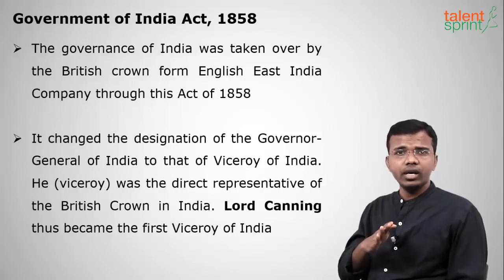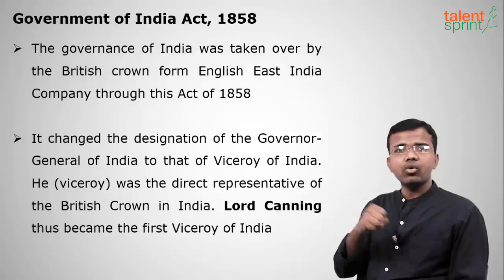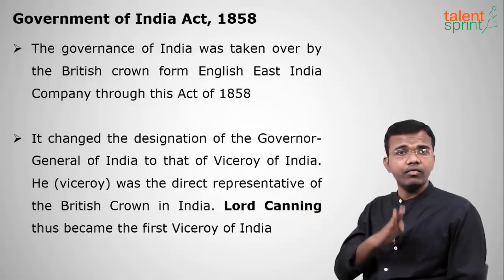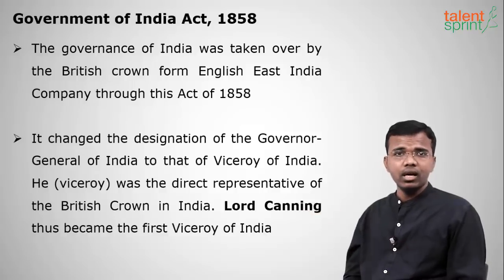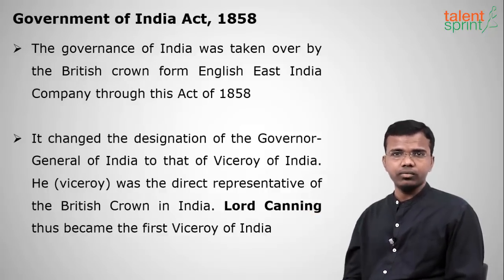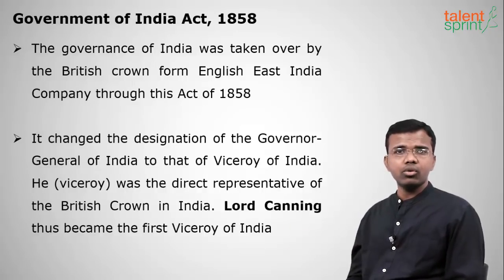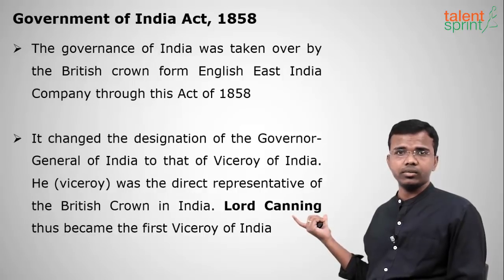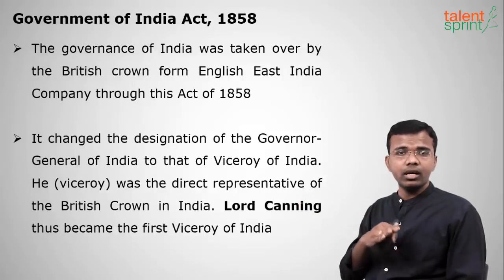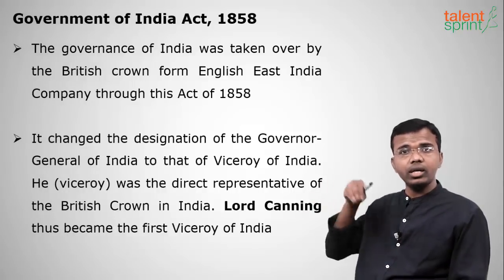So in 1858, after the revolt of 1857, the British will take over the total control of India into their hands. From 1858 to 1947, we call it Crown Rule from the British Crown. It will pass an act saying the British will take over the total control of India. It changed the designation of the Governor General of India to Viceroy of India. He is the representative of the British Crown in India.